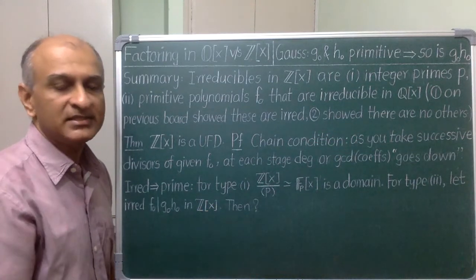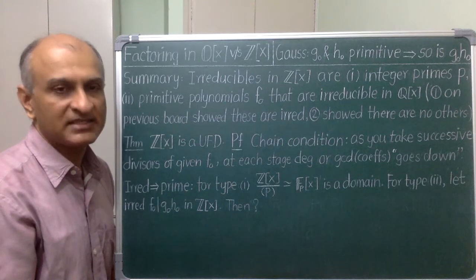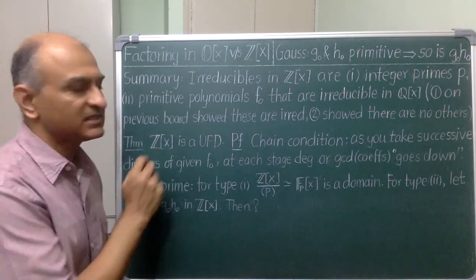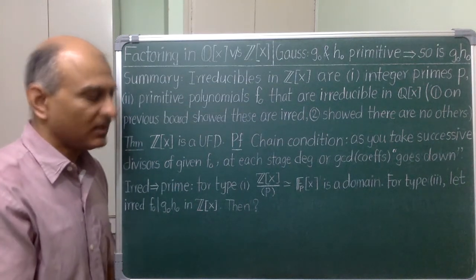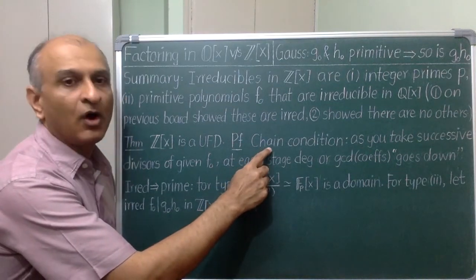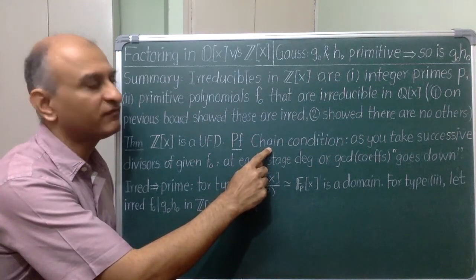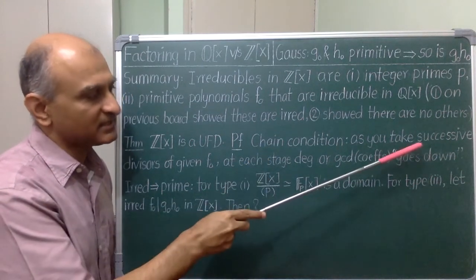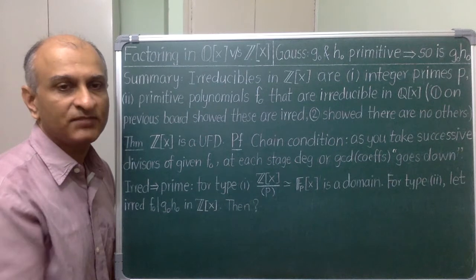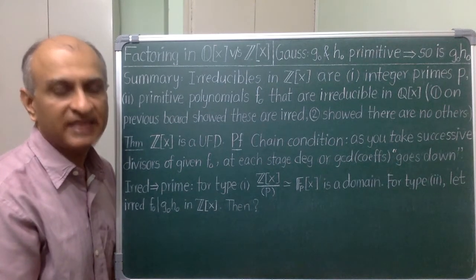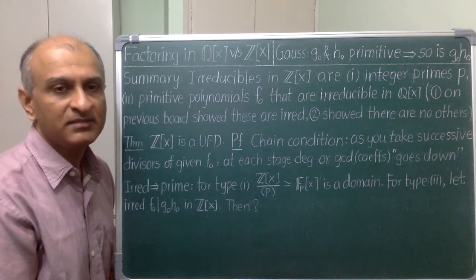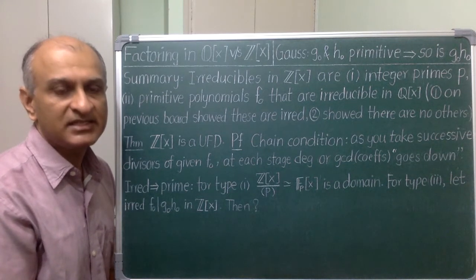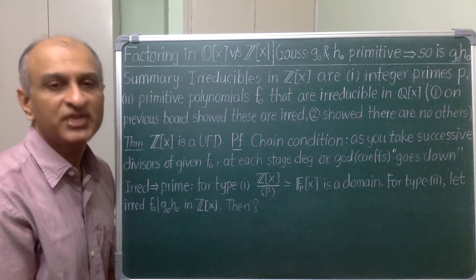Okay, this is nice, but with just a little work, I can get a nicer result. Remember that Z[x] is not a PID, but it still has unique factorization. To show this, I will first check the chain condition on principal ideals or equivalently on factors. As I keep taking successive factors, at every stage, either the degree goes down, and this cannot happen indefinitely, or the GCD of the coefficients is a proper divisor of the previous GCD. And this too cannot go on indefinitely because Z is a UFD and so it satisfies the chain condition on divisors.